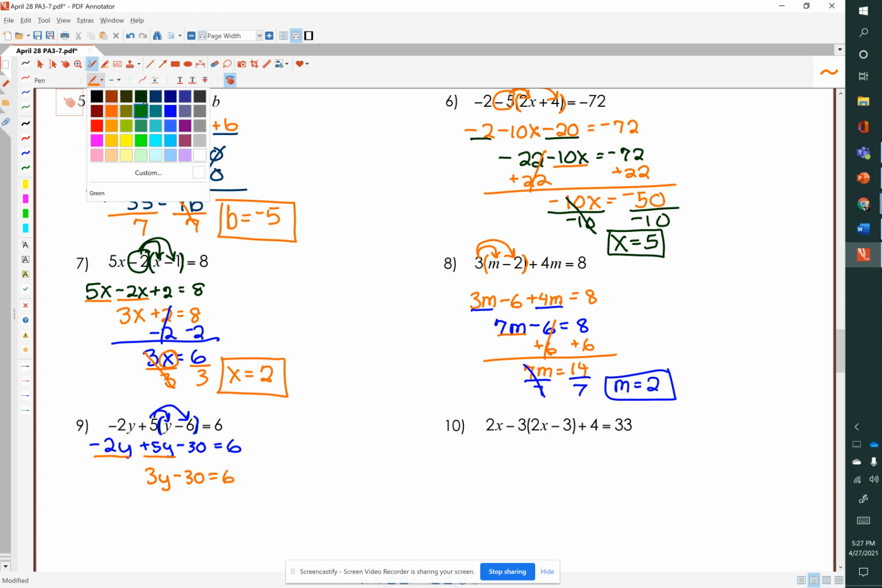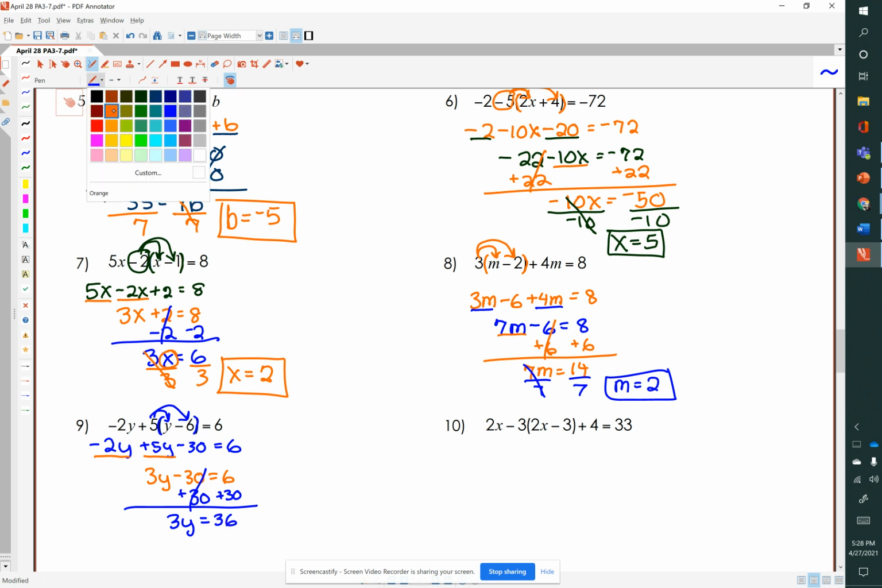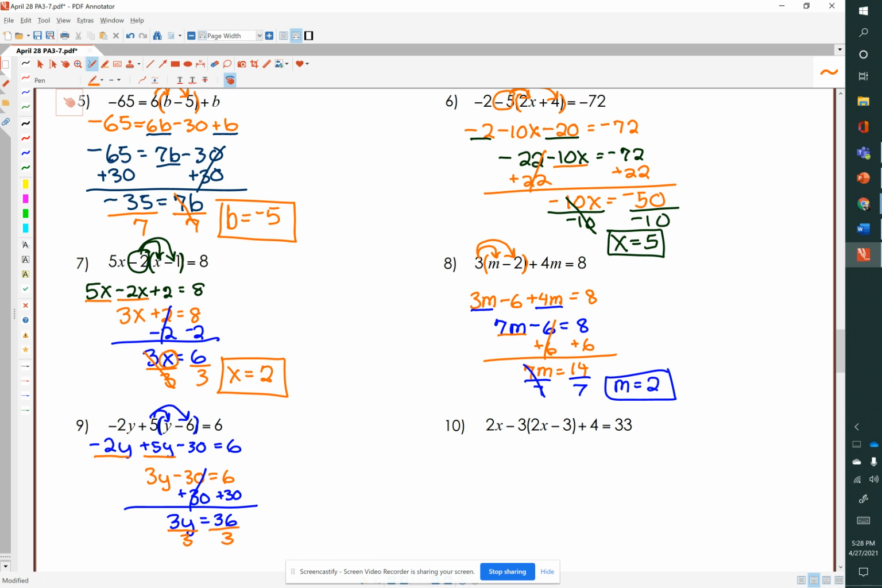And now I need to add 30 to both sides of this equation so that I can isolate the 3y. And now I need to divide both sides of the equation by 3, because that's what y is being multiplied by. And we get y equals 12. 36 divided by 3 is 12.